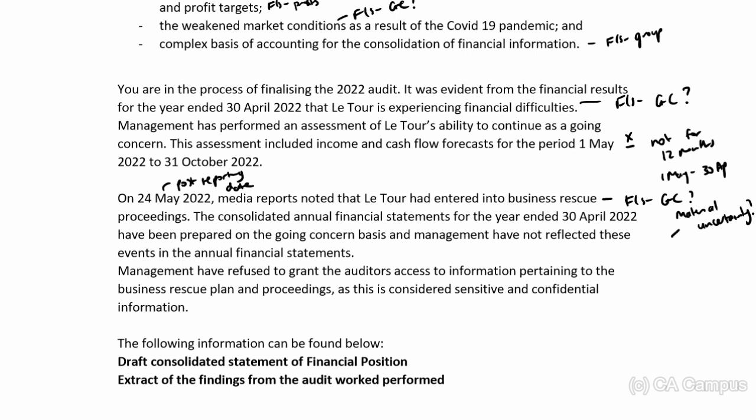They have not disclosed this. So there is a material misstatement in the financials because they haven't disclosed something that, even though it's post-reporting date, because it affects the going concern, it should be adjusted.